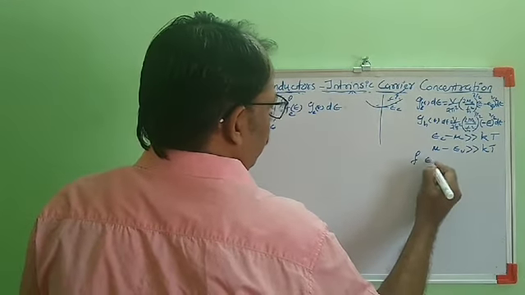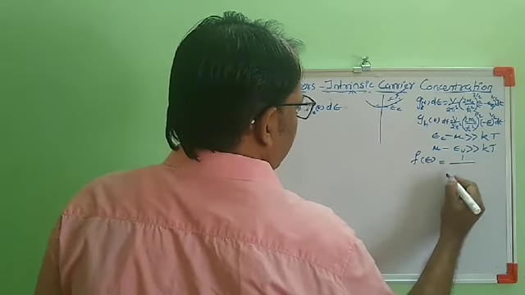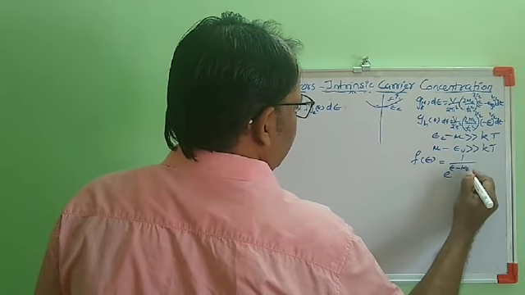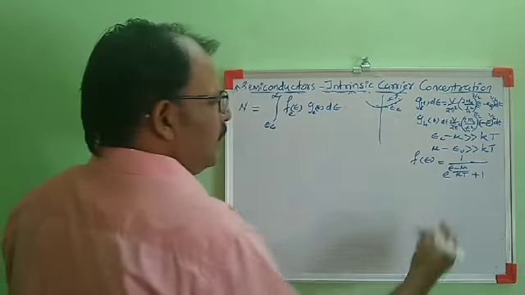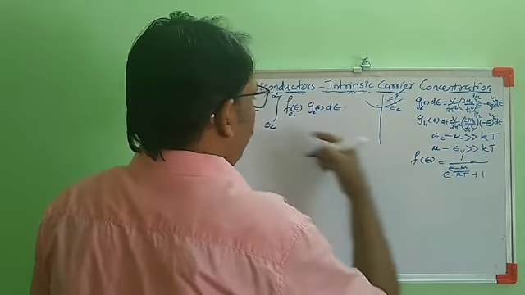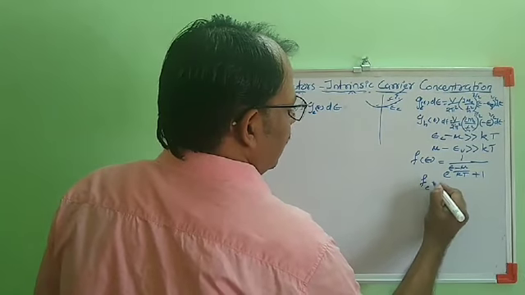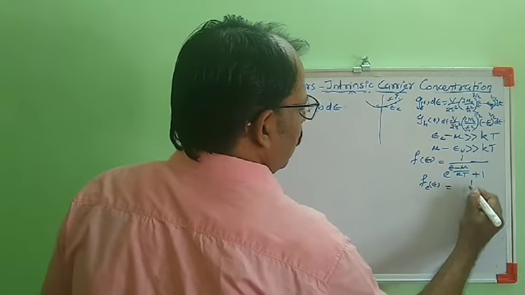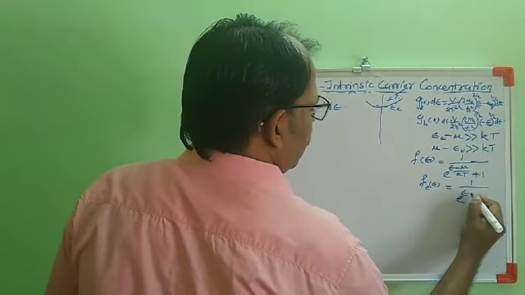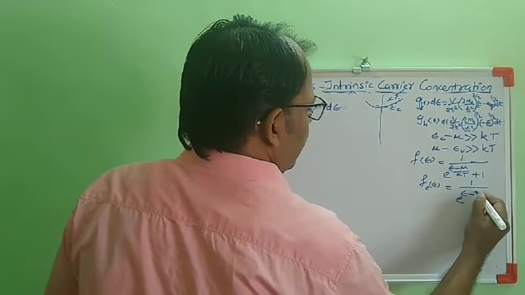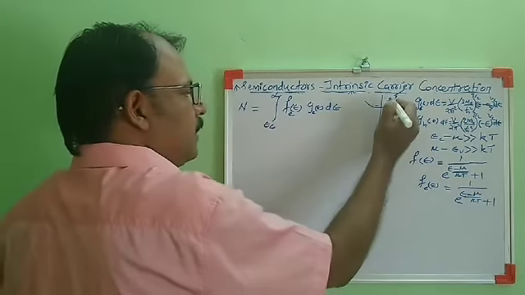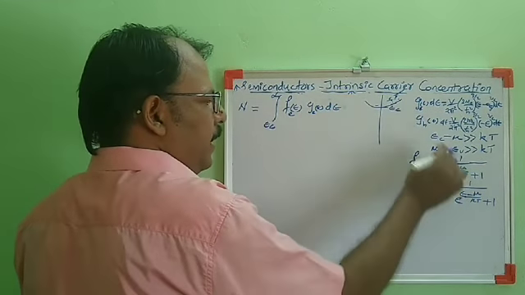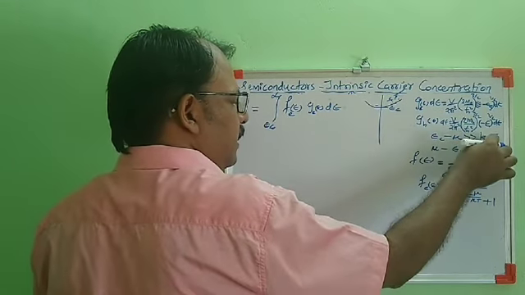F of E we know is 1 by e raised to (E minus mu) by kT plus 1. So this energy is greater than EC. We have assumed EC minus mu is very much greater than kT.